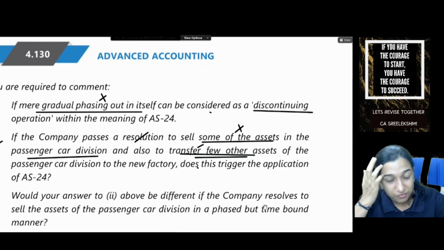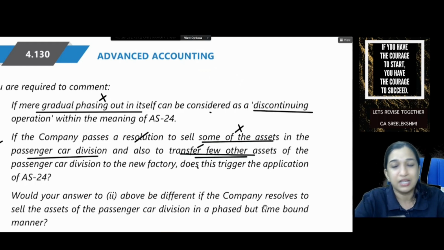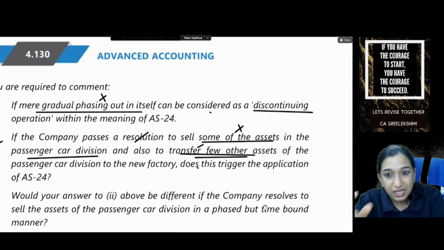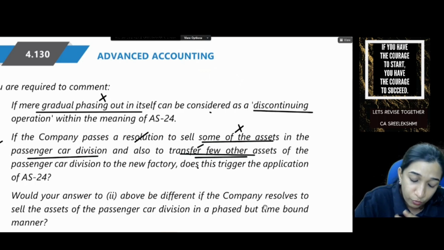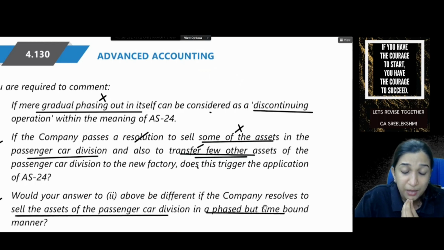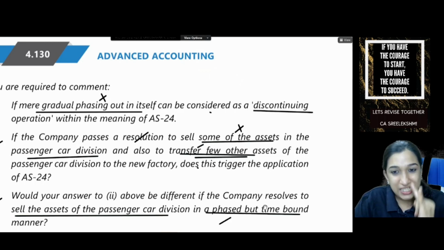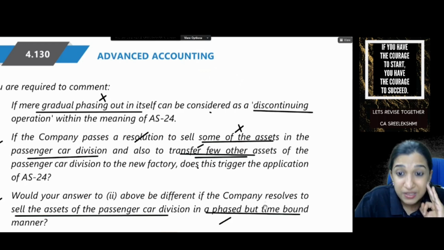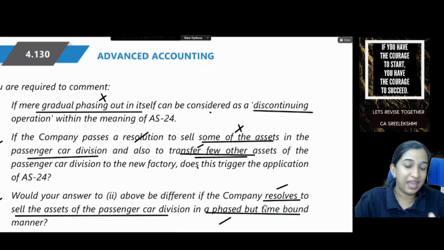So you should write major line of business, disposal of assets in its entirety or piecemeal disposal or abandonment of assets. It's not correct to use those assets in the other, meaning by the entity itself. Would your answer be different if the company resolves to sell the assets in a phased but time-bound manner? Yes. Piecemeal disposal is enough. Major line of business, piecemeal disposal. And if there is a resolution passed, which means there is a board of directors, single formal plan, AS24 will be attracted. Did you get that? You can go through the answer, but that's it.